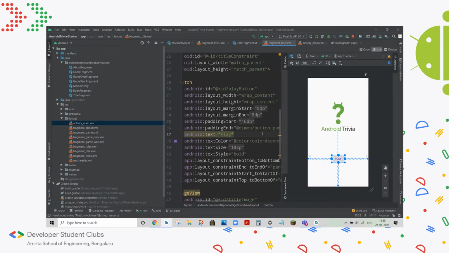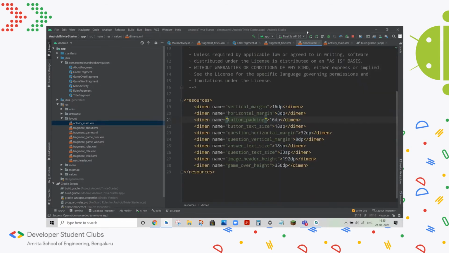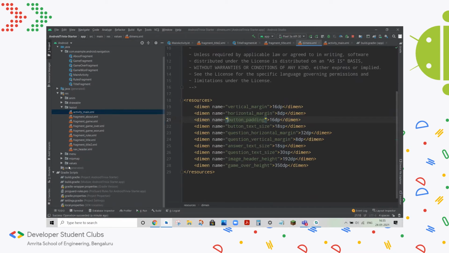there are certain values. Basically, as we have variables in programming, we can have variables in Android as well, but they're defined a bit differently. So if you go here, you will have something known as the dimensions.xml file, where you'll have different values written here, so you can use them instead of hard coding them each time. So here you can see button padding basically means there'll be a 16,